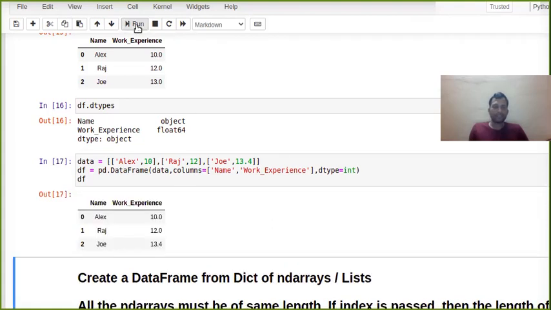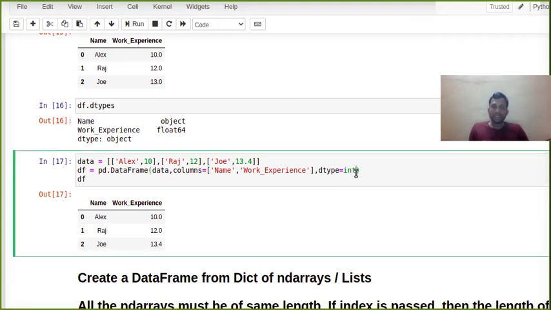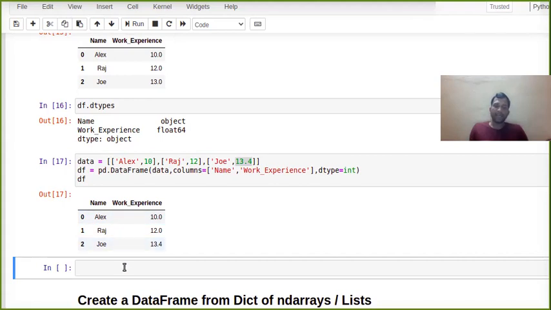Now you can see what it did. I have given int, but if we store it as int, it is going to lose information like 13.4. In integer it would be 13 only, so that's the reason it has not converted to integer. Like they tried, but when it came here they thought, no, 13.4 I can't store as integer.